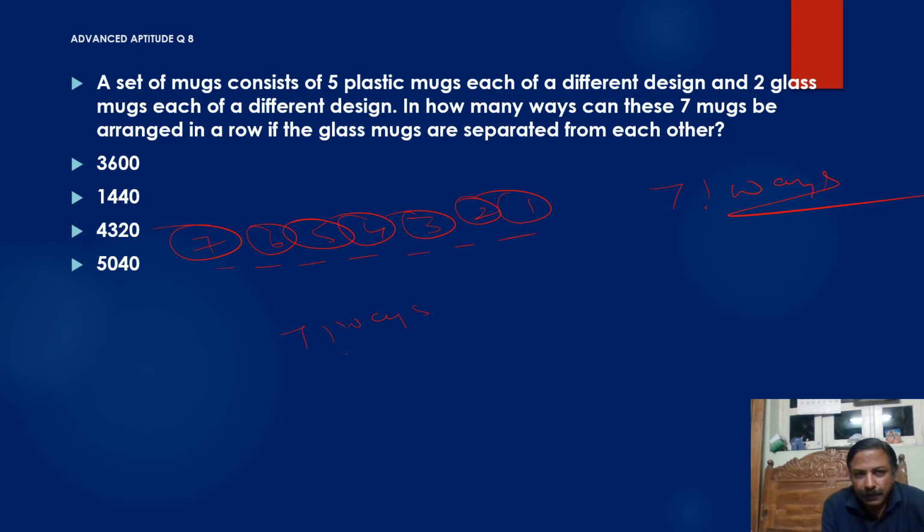Now we have a set of 5 plastic mugs and we have 2 glass mugs. Then how can we arrange? Means 7 factorial minus 5 factorial into 2 factorial.